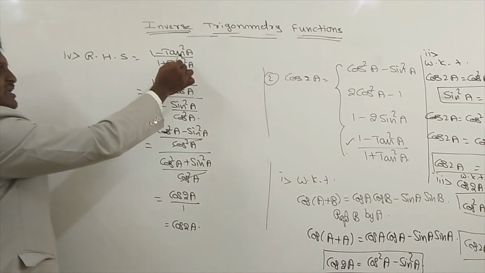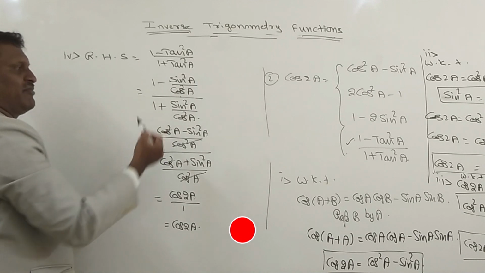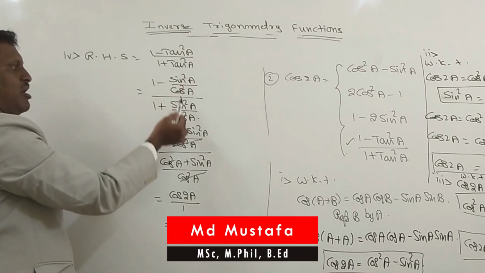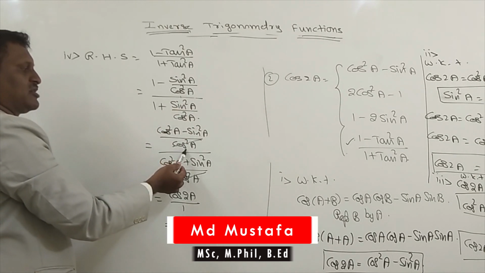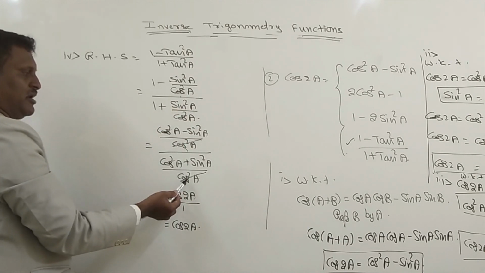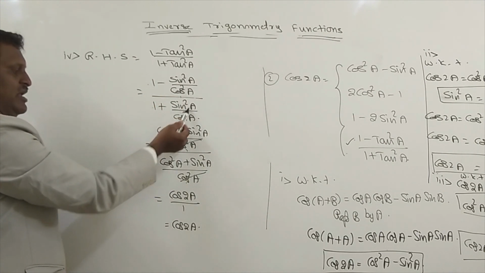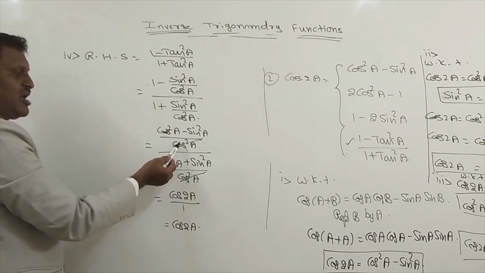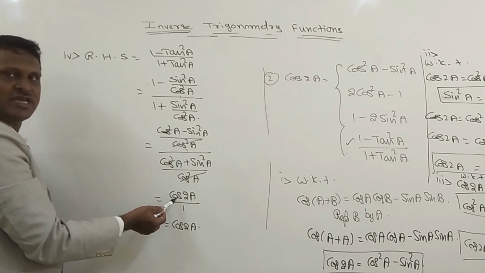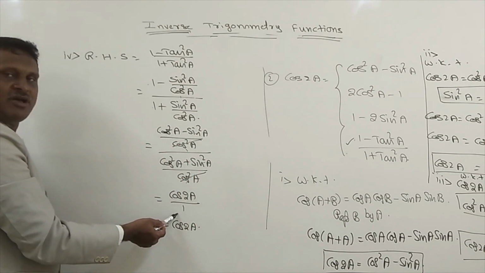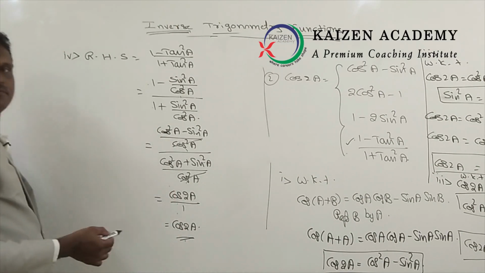Listen, for tan A I have written sin A by cos A, and both are squared, in the denominator also. Take LCM, which is cos square A in the numerator and denominator. So cos square A minus sin square A, and cos square A plus sin square A. Both cos square A get cancelled. Cos square A minus sin square A becomes cos 2A, sin square A plus cos square A becomes 1, so cos 2A by 1 gives cos 2A.